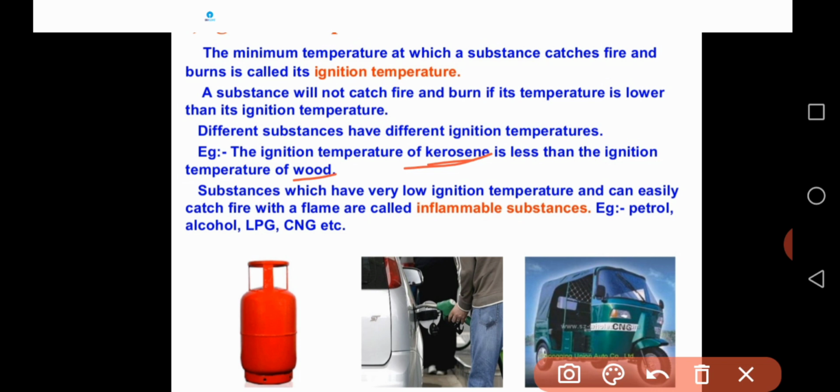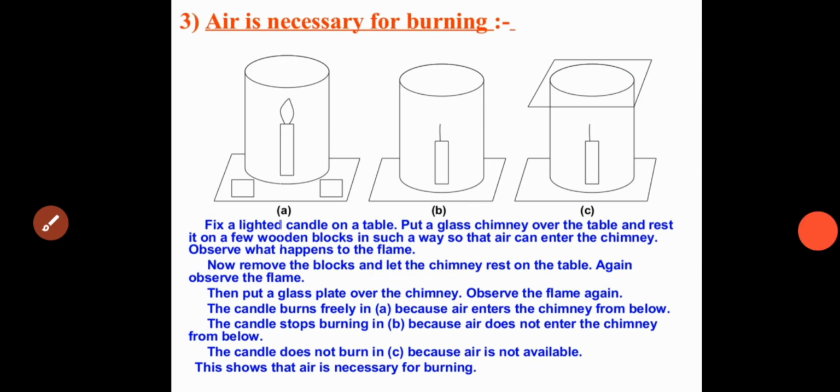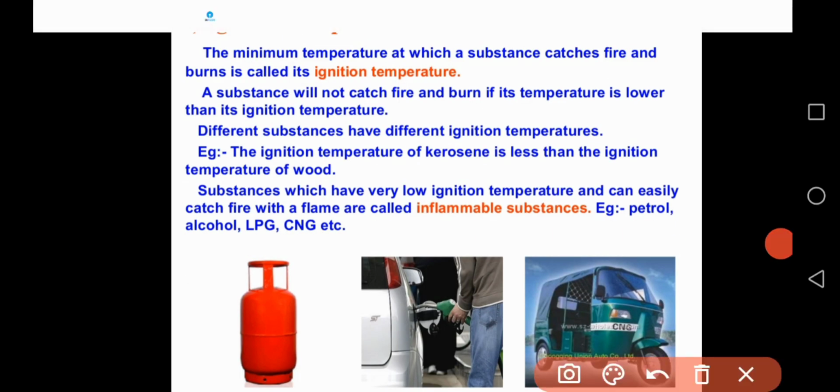Similarly, substances which have very low ignition temperature and can easily catch fire with a flame are called inflammable substances. What's the meaning of inflammable substances?